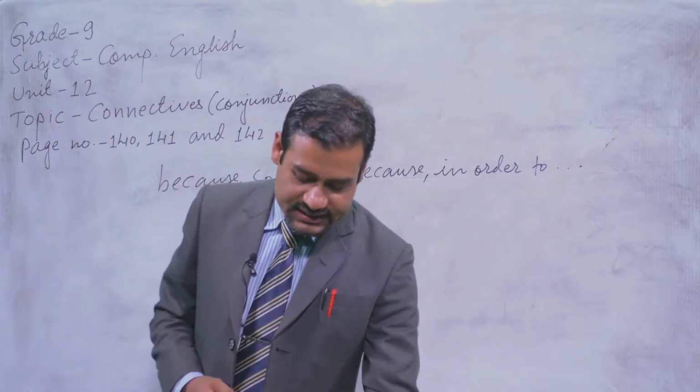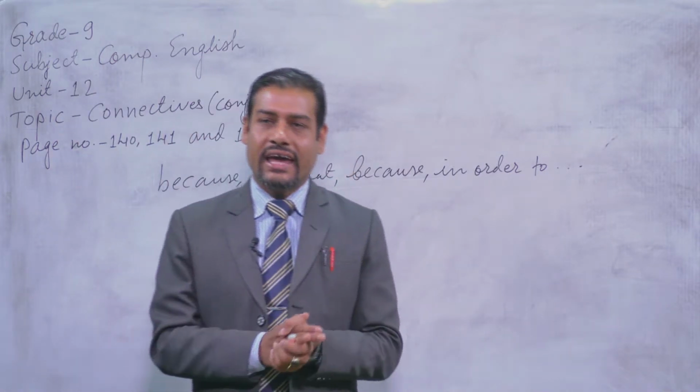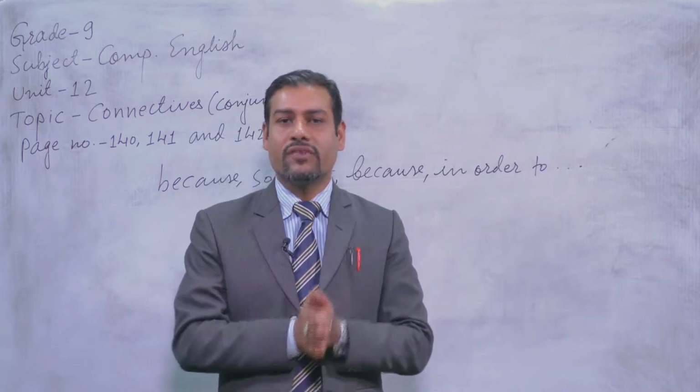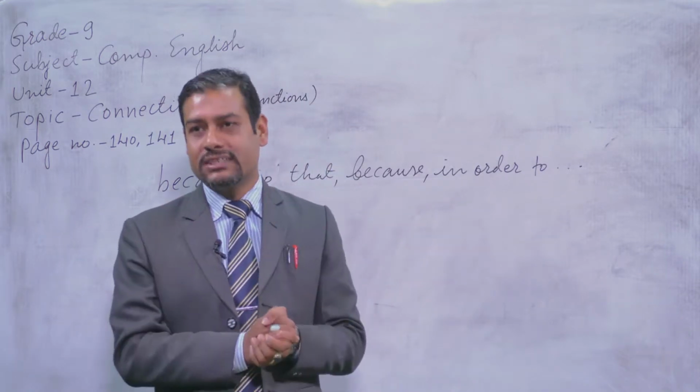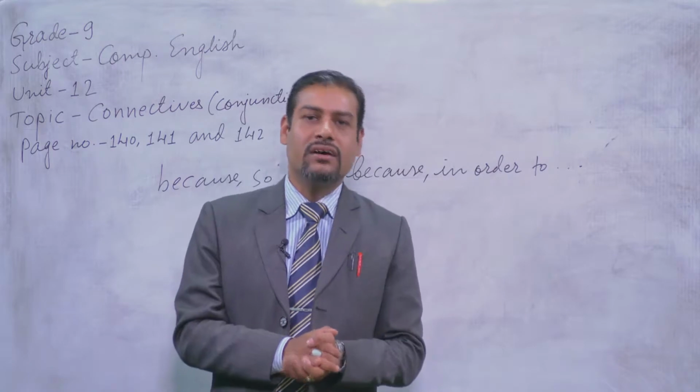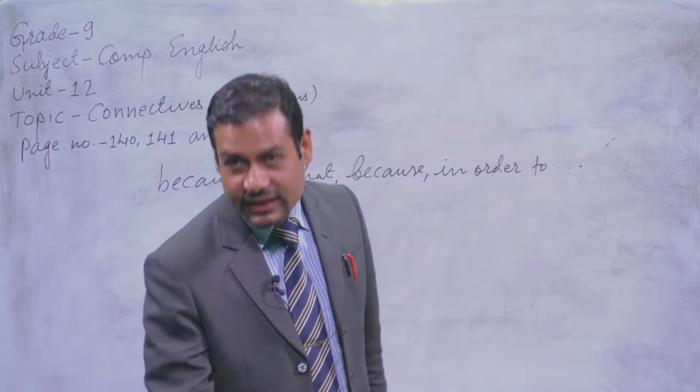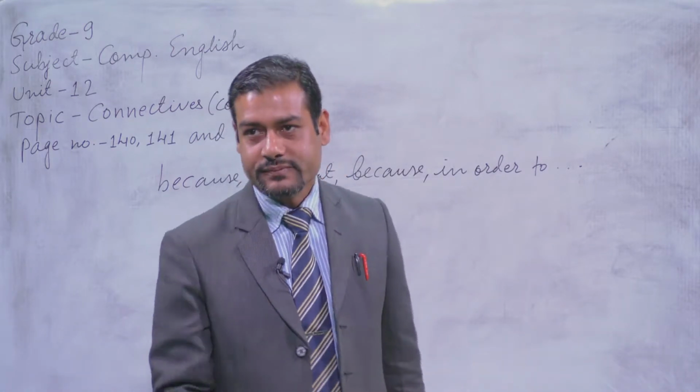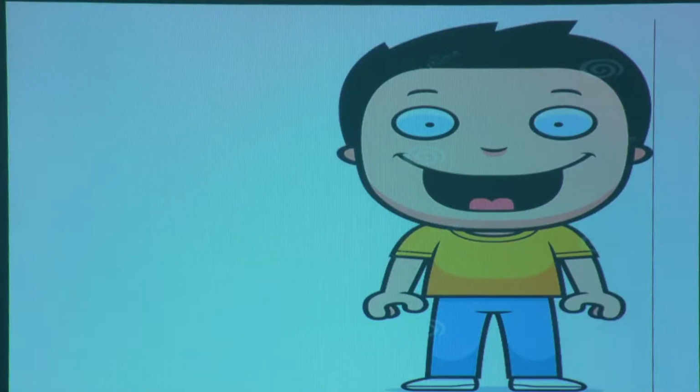Before that, I'd like to show you the pictures and the sentences consisting of connectives from your textbook, page number 140, okay? So let me show you the slide. See, what do you see in the slide there? See, there's a boy. And is he sad or happy? Yes, he is happy. Now, can you construct a sentence related to this picture? You can just try. Good.